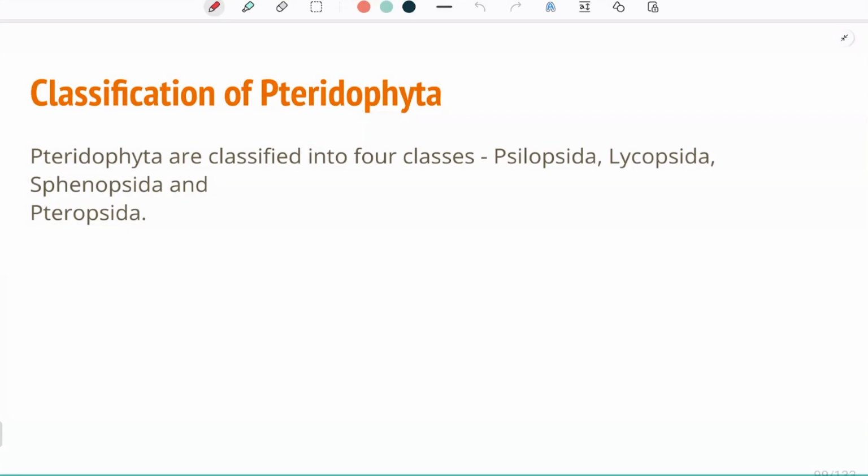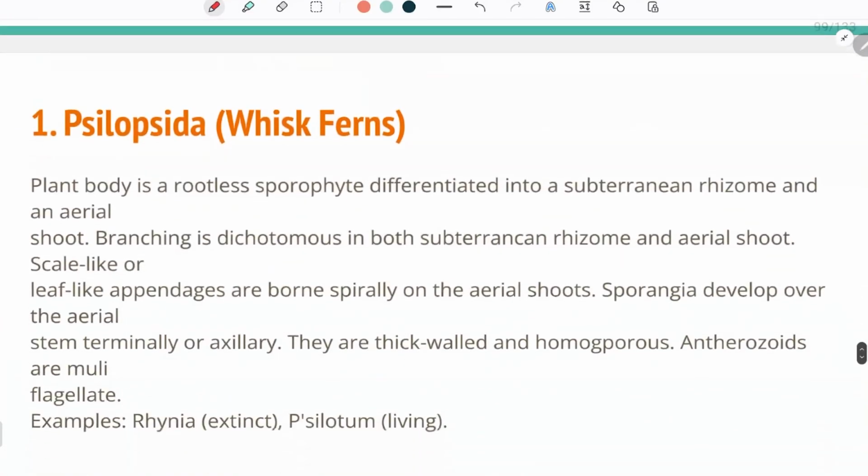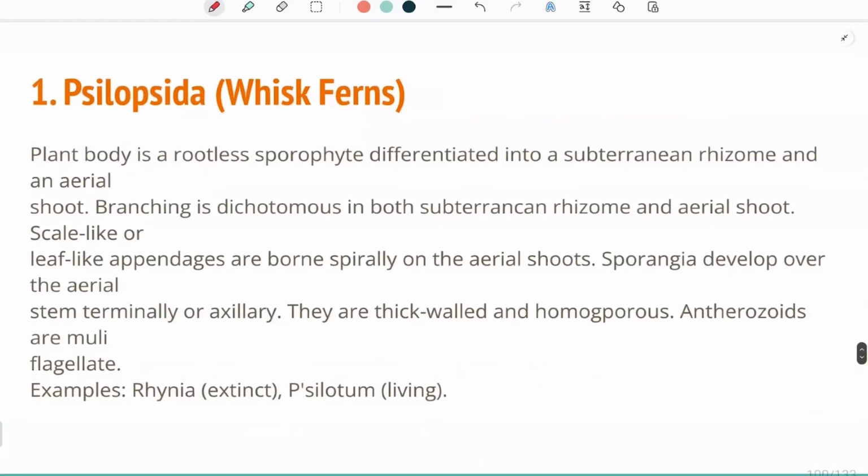Now, pteridophytes are further classified into four classes. The first one is Psilopsida, the second is Lycopsida, third is Sphenopsida, and the fourth is Pteropsida. So we have looked into Psilopsida in the previous session, but we'll do a quick revision of it. Psilopsida is also called psilopsids. The plant body is a rootless sporophyte, differentiated into a subterranean rhizome and an aerial shoot. So there is a subterranean rhizome present underground and an aerial shoot which we can see.